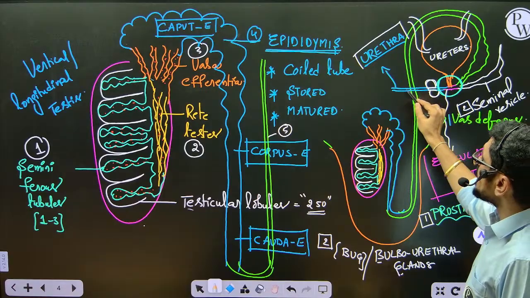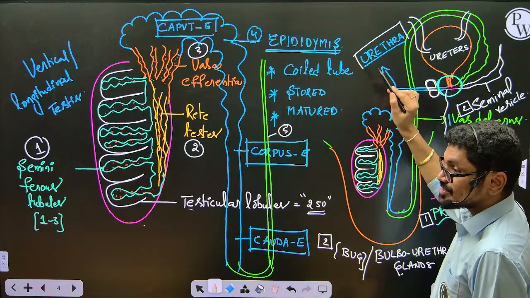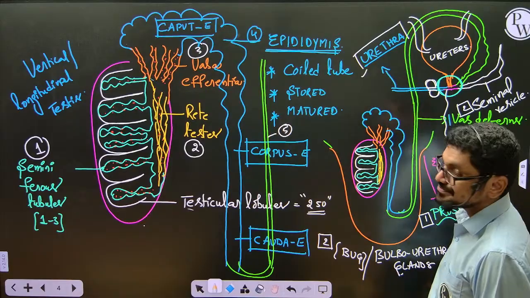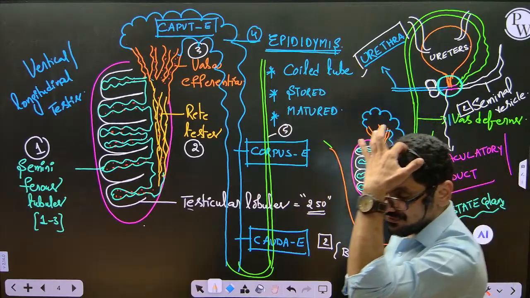And after the ejaculatory duct, the duct which is formed is the urethra. Understand? And the sequence is very important.